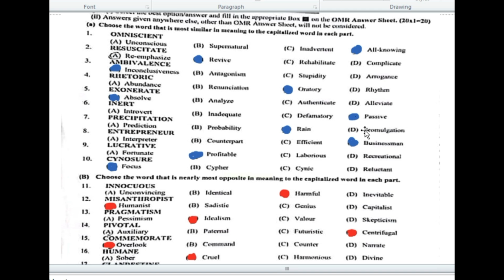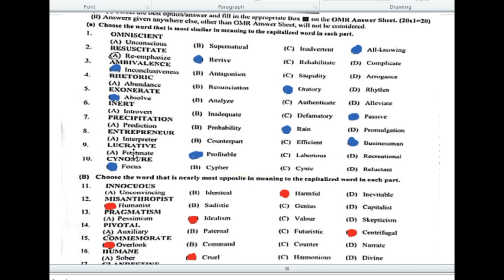The next one is inert. Its synonym is passive. The next one is precipitation. इसका जो synonym होगा वो है rain. The eighth number is entrepreneur. Entrepreneur. इसका synonym होगा businessman.